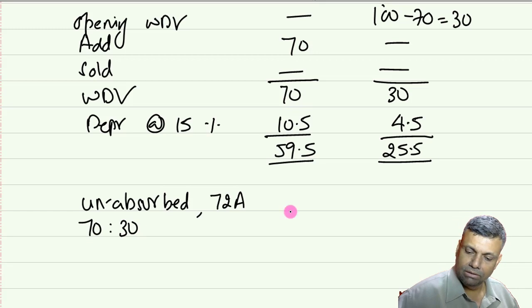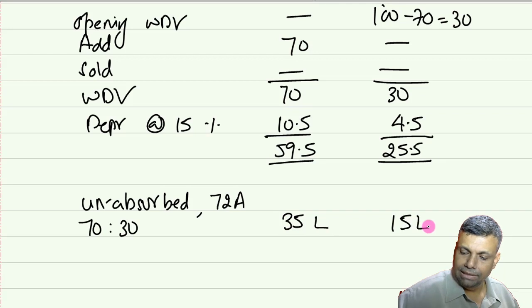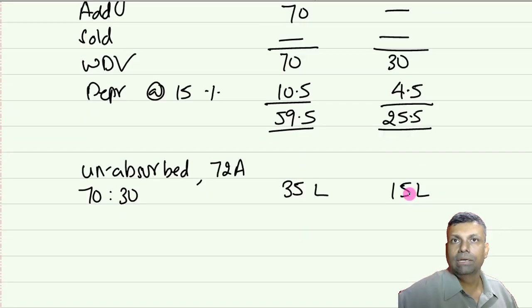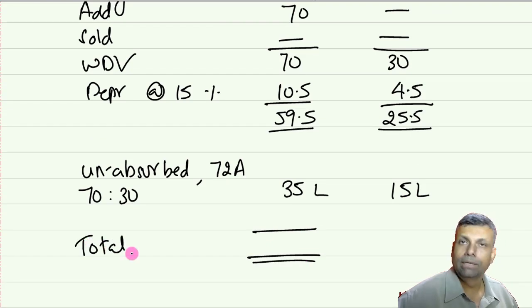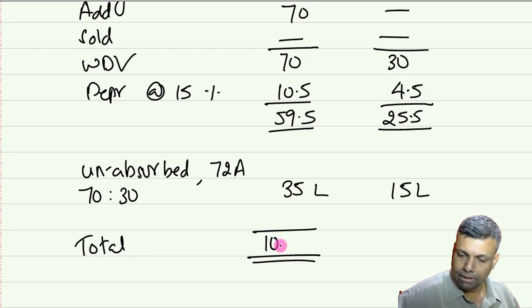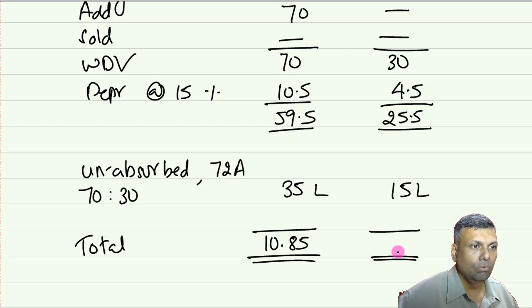Okay, so 70:30, and the total is 50 lakhs, so it is going to be 35 lakhs and 15 lakhs. This is how the division will be done in the hands of the transferor and transferee company. And the total depreciation, that means including your unabsorbed depreciation and your depreciation on the block, is going to be 10.85 crores, and here it is going to be 4.